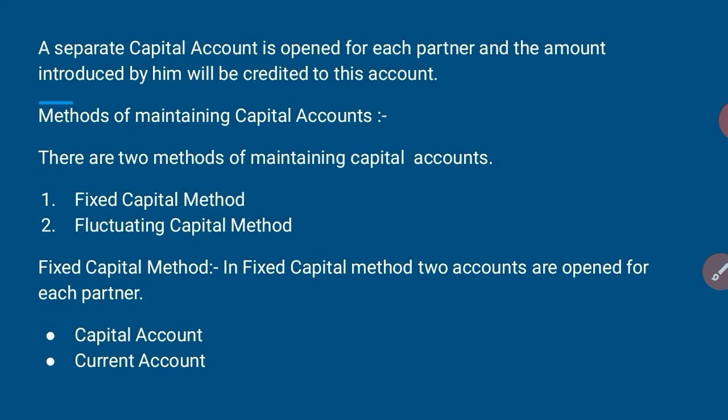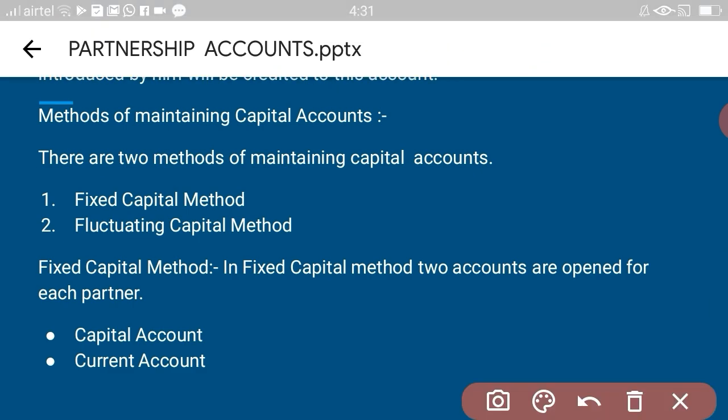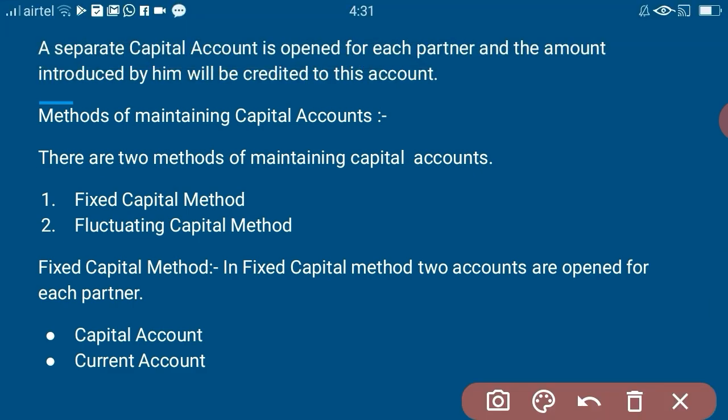Now, a separate capital account is opened for each partner and the amount introduced by him will be credited to this account. Okay, a separate capital account is opened, and the amount that is contributed by that partner is credited to this account.